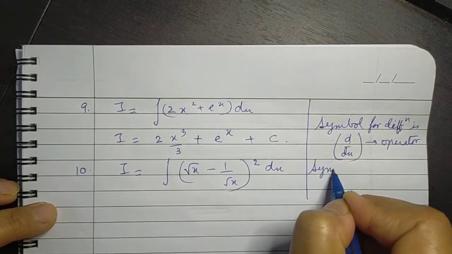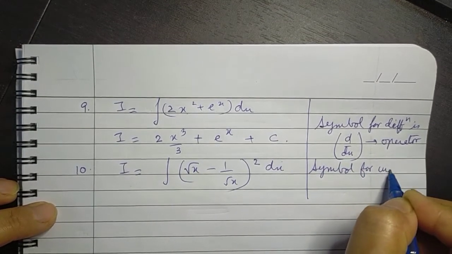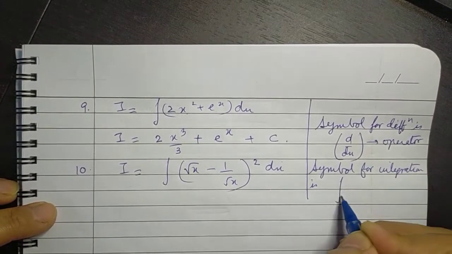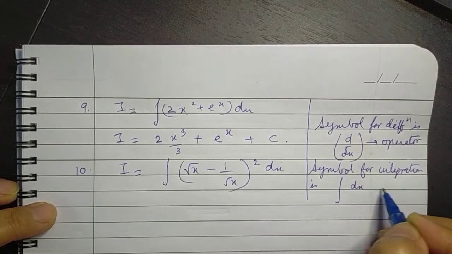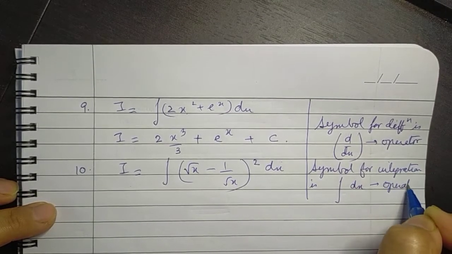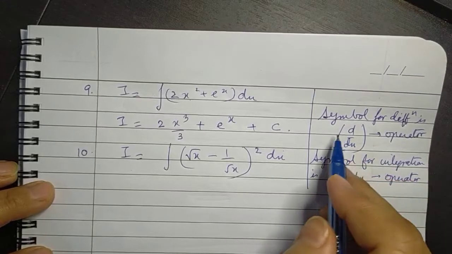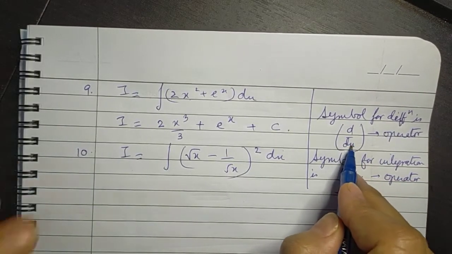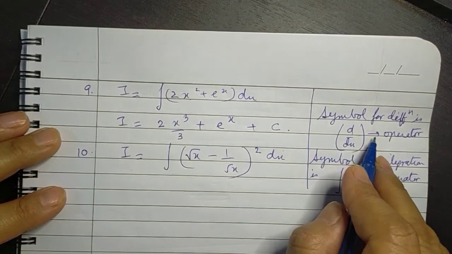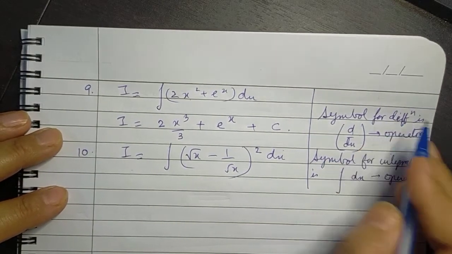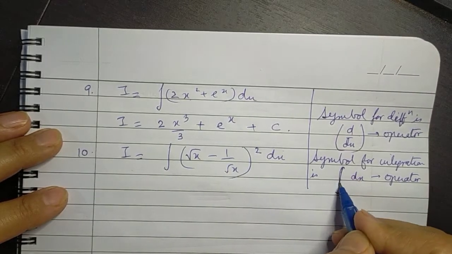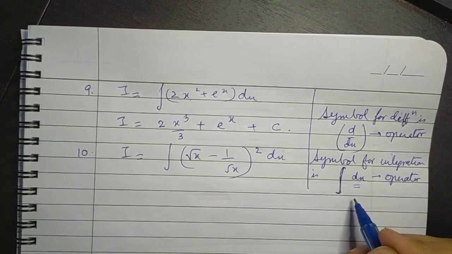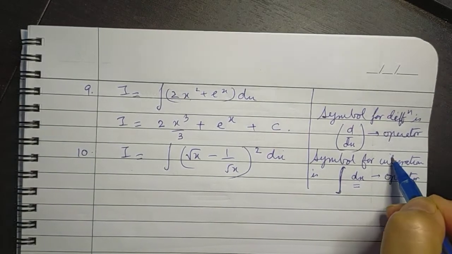Similarly, the symbol for integration is integral dx. This is the operator. So just as if you do not write dx in the denominator, this is an incomplete way of writing the operator for differentiation, similarly, along with the integral, if you don't write this dx, the operator is an incomplete representation of integration.